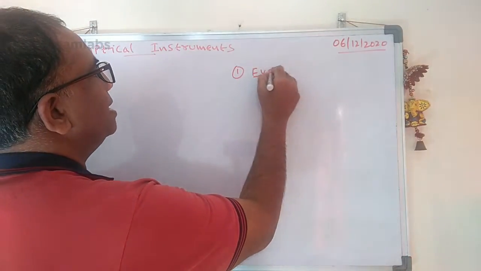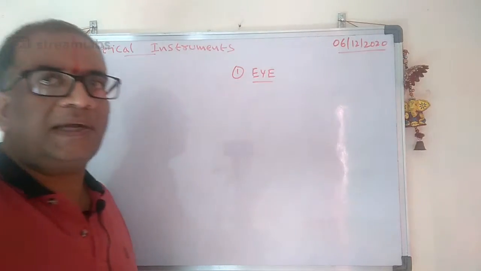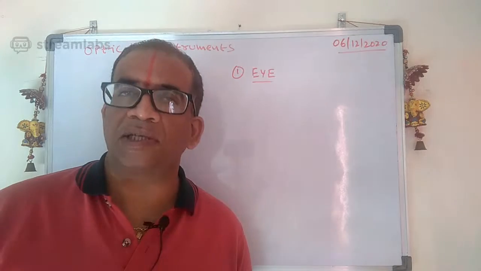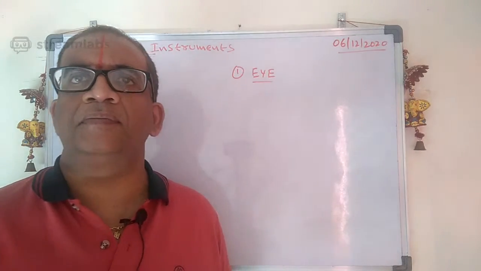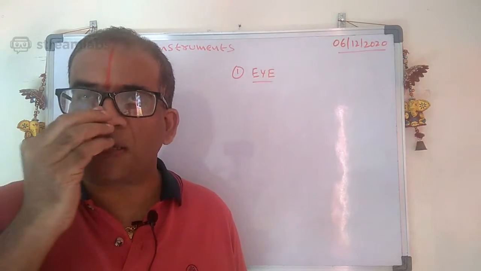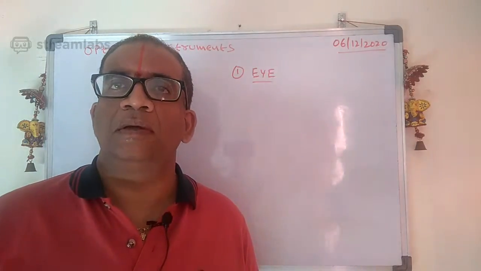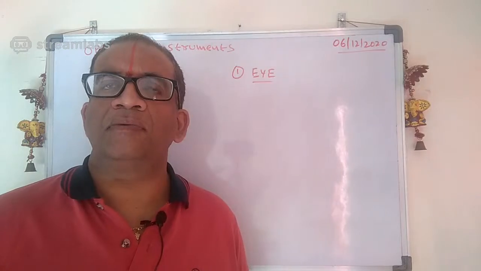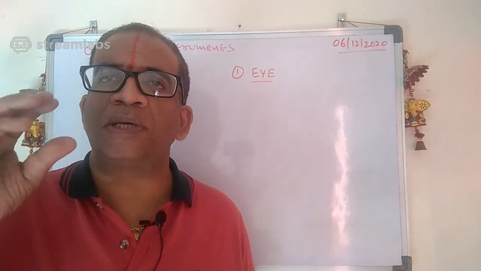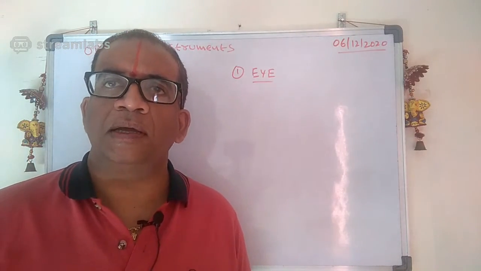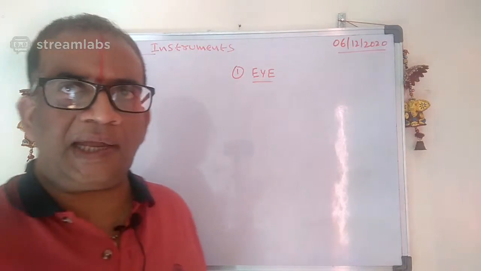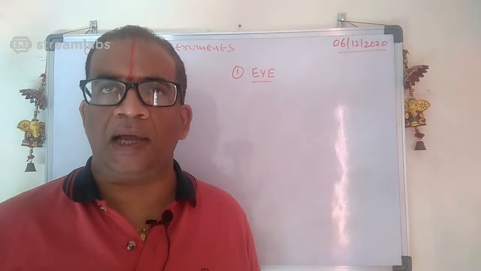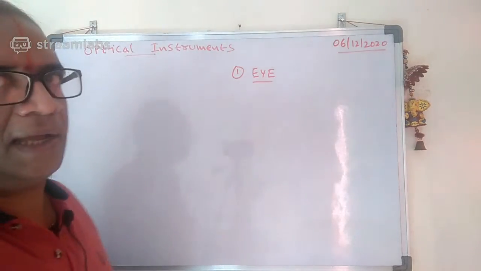What is the eye here? I can see things, you can see things, we all can see things because of the eye. The eye is the basic and fundamental part which is responsible for us to see objects clearly. If you look at the eye, what does it consist of? What are the main parts of the eye? Just look at the structure of the eye.